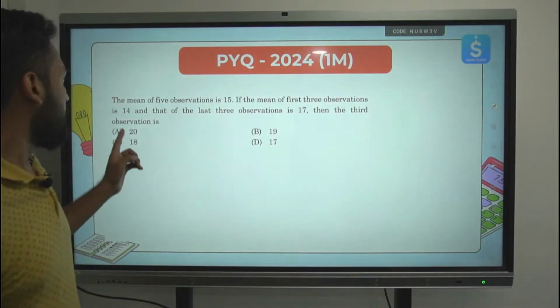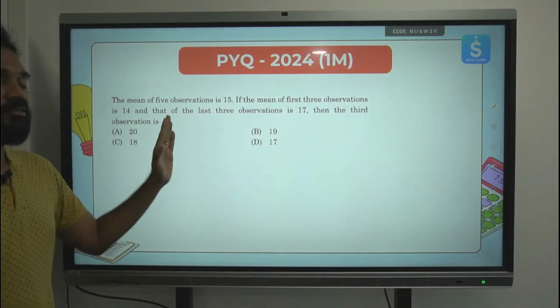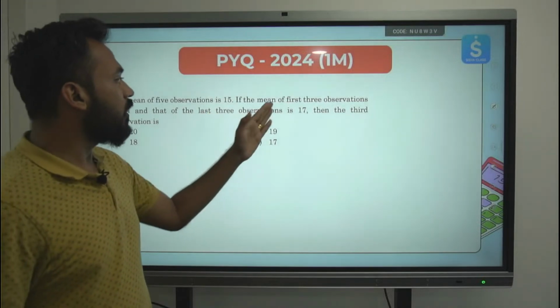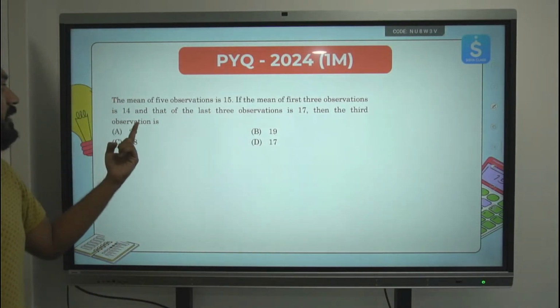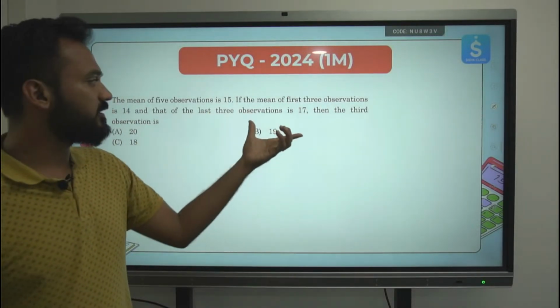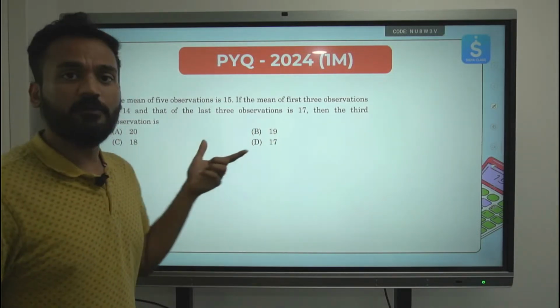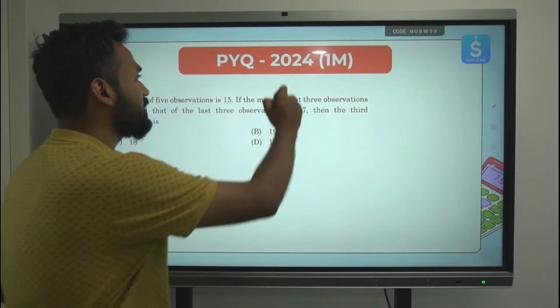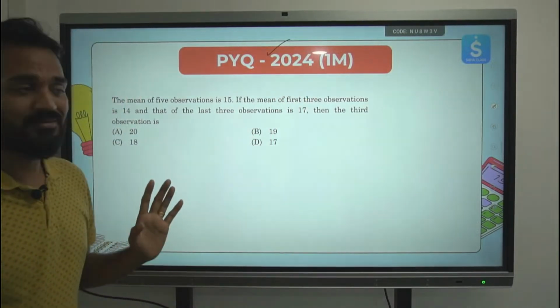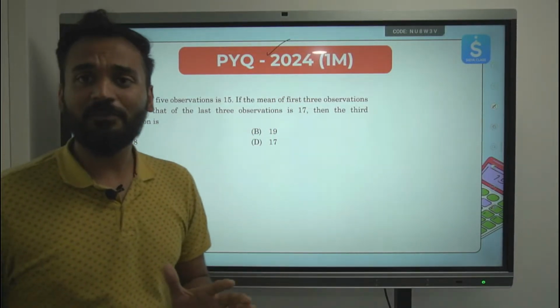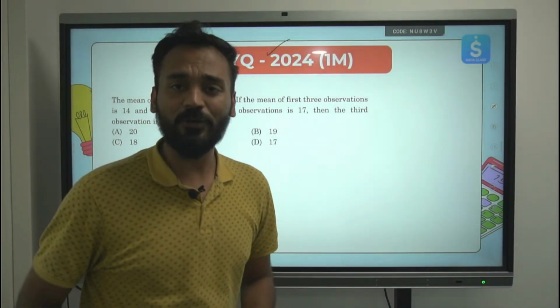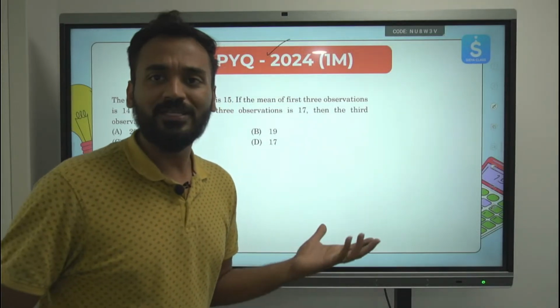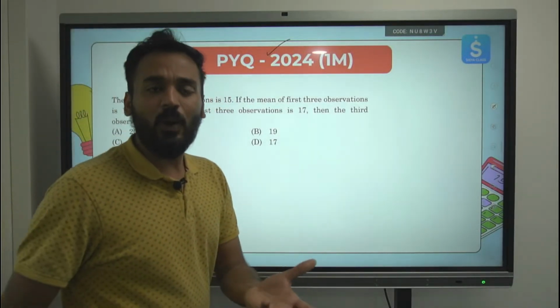Next, the mean of 5 observations is 15. If the mean of first 3 observations is 14 and that of the last 3 observations is 17, then the third observation is. This was asked in 2024 for 1 mark. This seems to be a tough question, but if you know linear equations, this is very easy to solve. Just simple substitution. Let's take all the 5 unknowns.